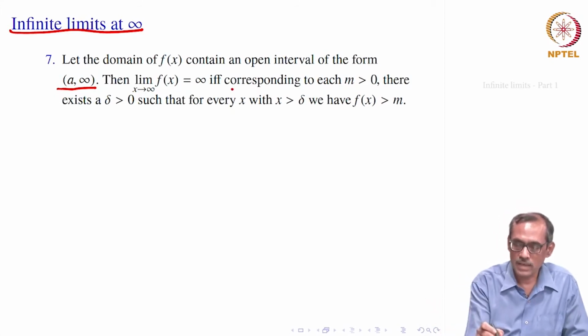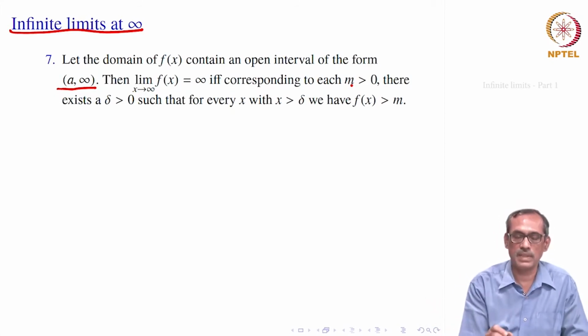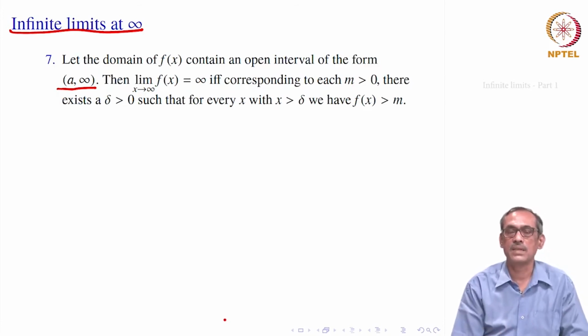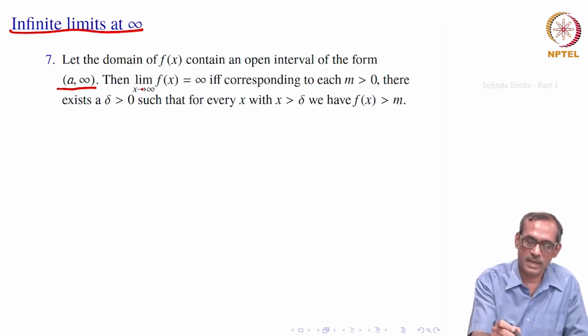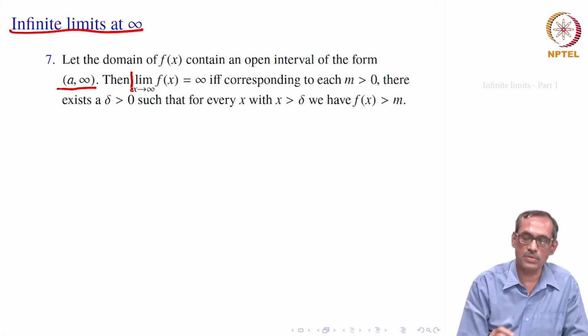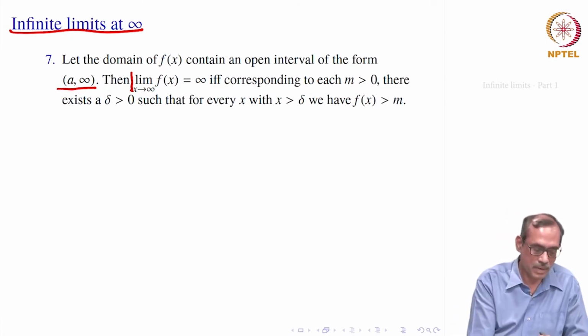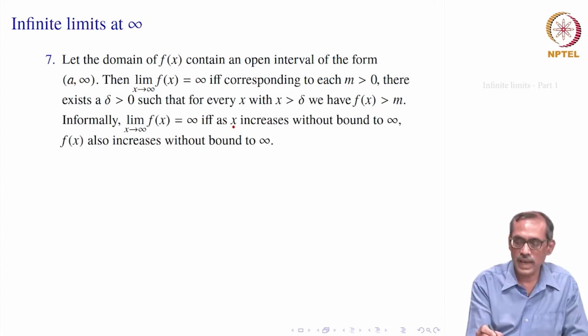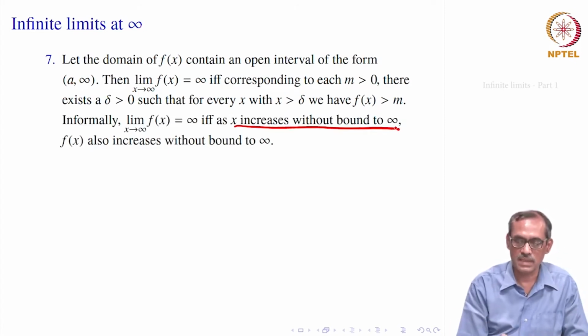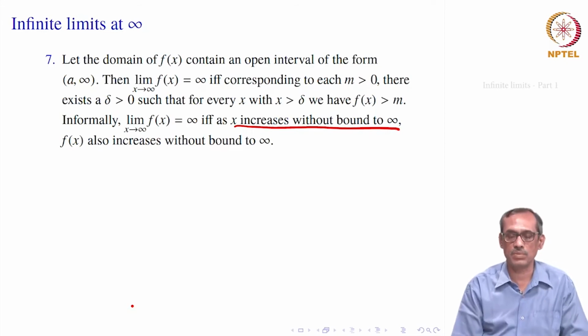So, that is what we write, corresponding to each m greater than 0, there exists a delta greater than 0 such that for every x with x greater than delta, we have f of x is bigger than m. If such a thing is satisfied, then we would say limit x goes to infinity of f(x) equal to infinity. So, again informally you can say that as x increases without bound to infinity, f of x also increases without bound to infinity.